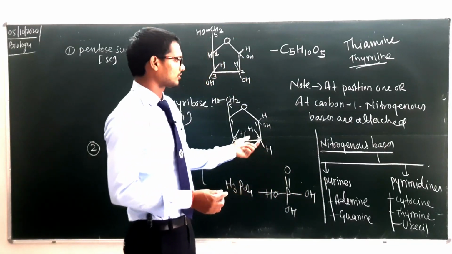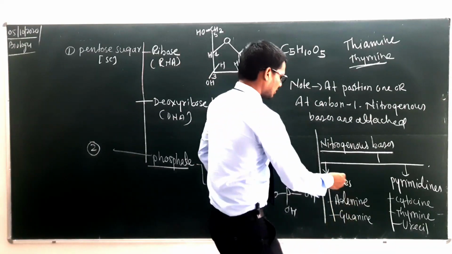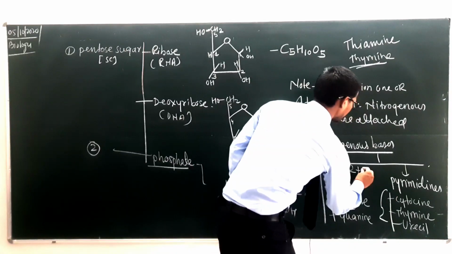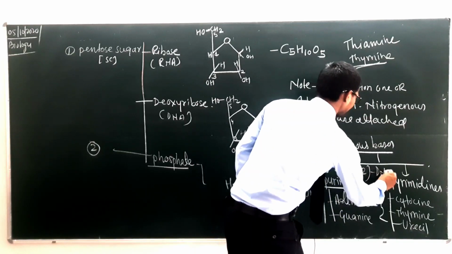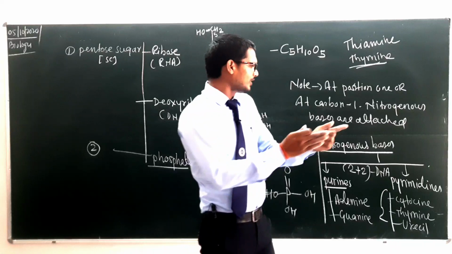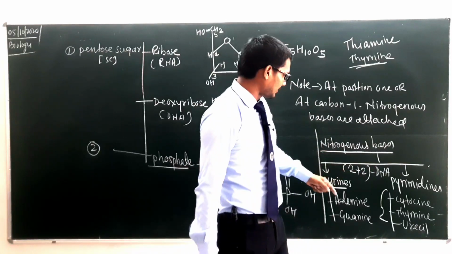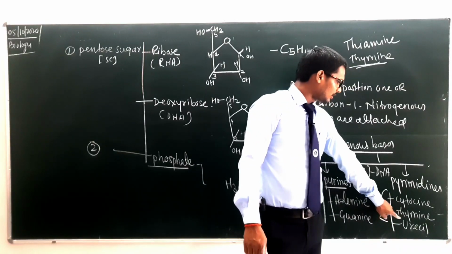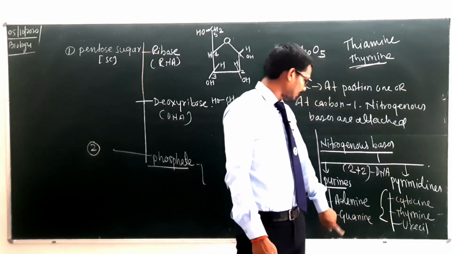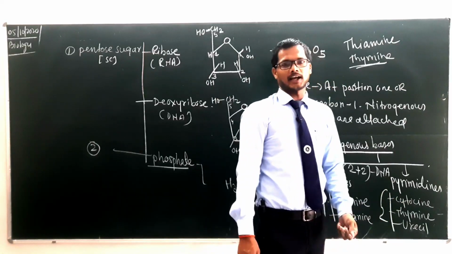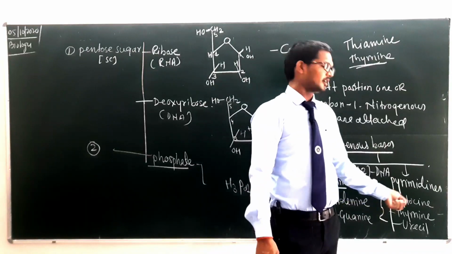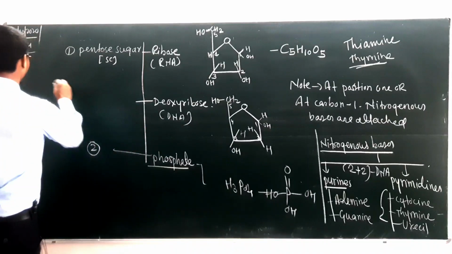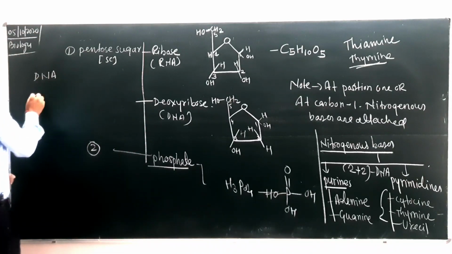So this was all about the nitrogenous bases. Both of these purines are present, and out of these 3 pyrimidines only 2. So in the DNA, 2 purines and 2 pyrimidines are present: cytosine and thymine. So what will you get in DNA? Adenine, guanine, cytosine and thymine. But in the case of RNA you will get uracil in the place of thymine. So let's look here at DNA and RNA.